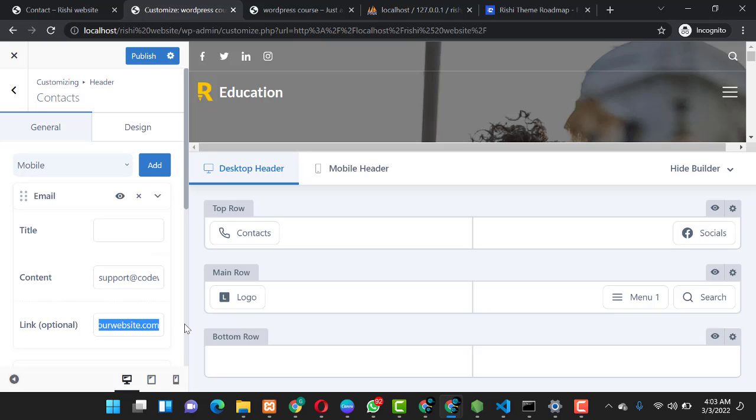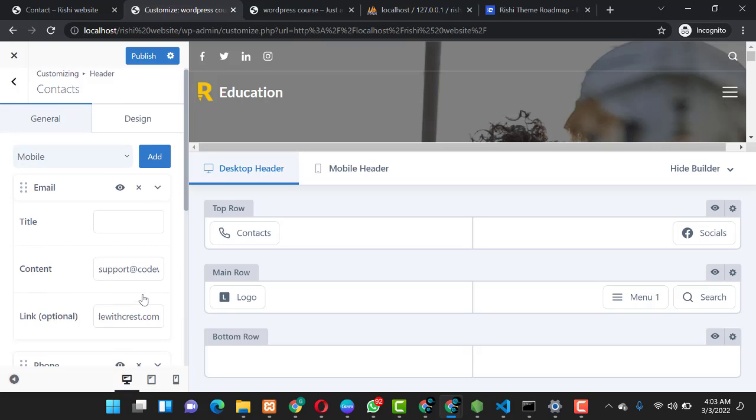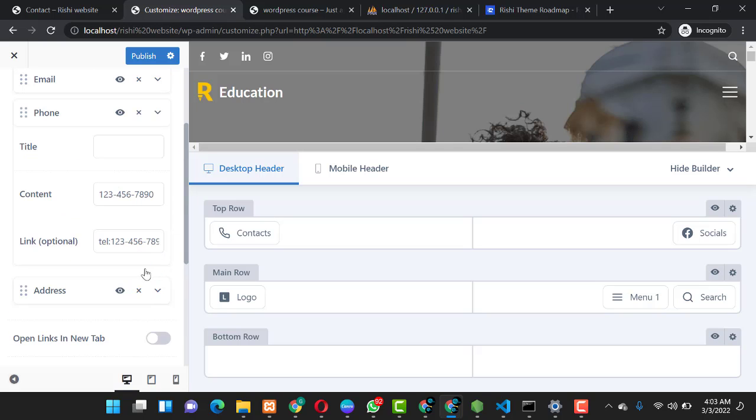So when anybody clicks on it, it will send you an email or use your email as a target email. You can come over to the phone number section here and change the phone number. You can put +237, you put your number. So you can basically put what you know is your number and then also link it over here.